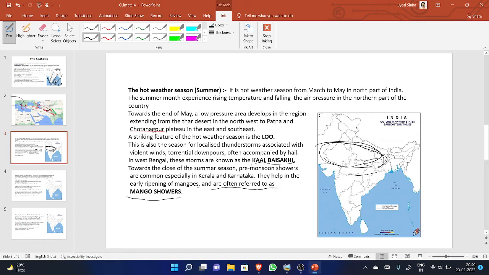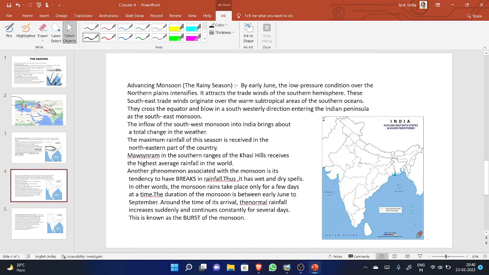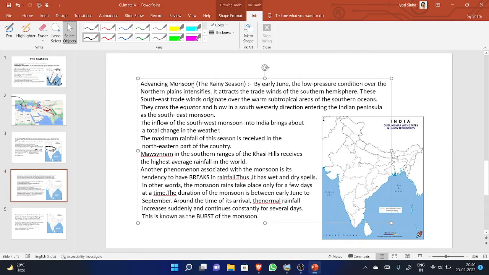Let us see the next. The next one is advancing monsoon. Now, this is advancing monsoon. Let me bring the pen. I will mark it. I have not darkened it, so I am marking it. This is the advancing monsoon. Let us read about the advancing monsoon. Advancing monsoon means rainy season.